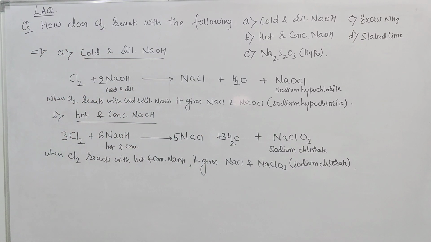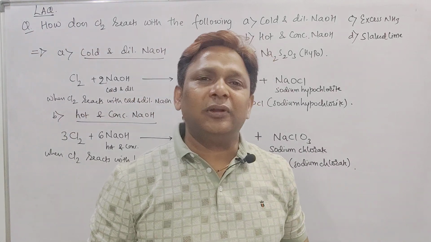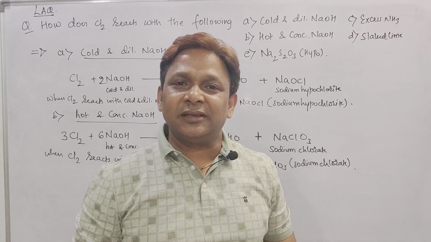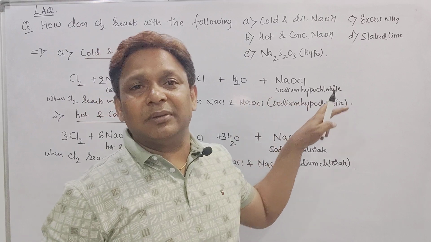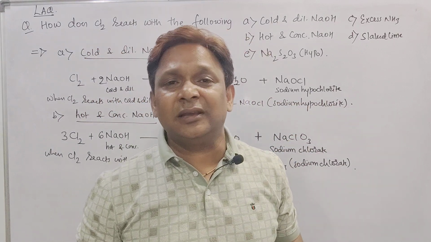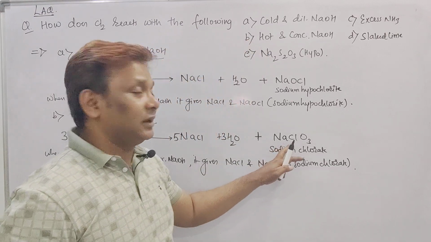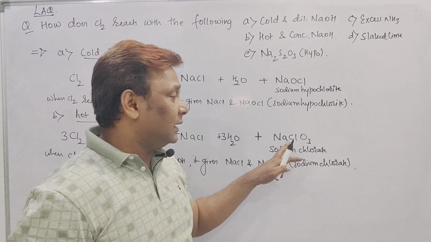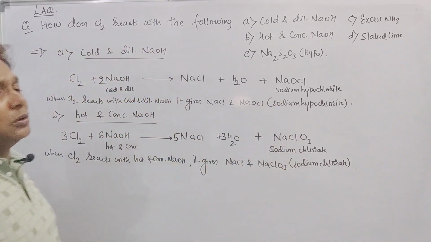Let's go with the other properties now. Write this one down. Did you remember? Chlorine reacts with cold and dilute NaOH and gives NaCl plus NaOCl plus water. But with hot and concentrated NaOH, it gives NaCl plus H2O plus NaClO3. NaClO3 is called sodium chlorate and NaOCl is called sodium hypochlorite.